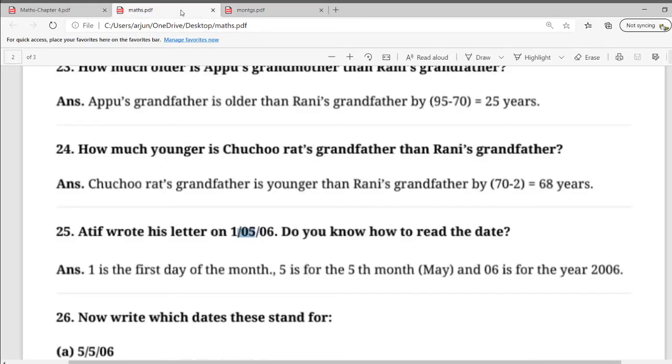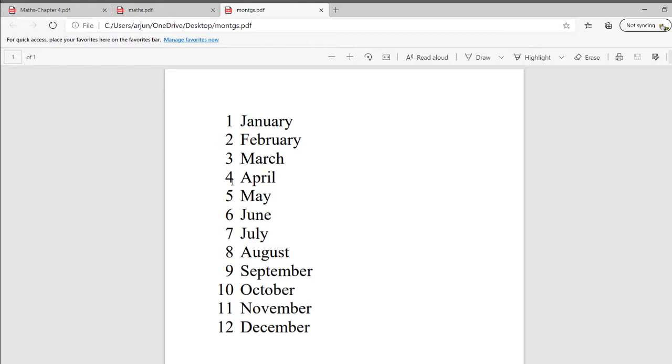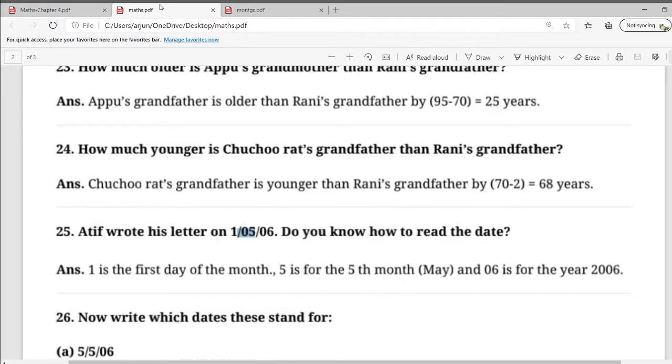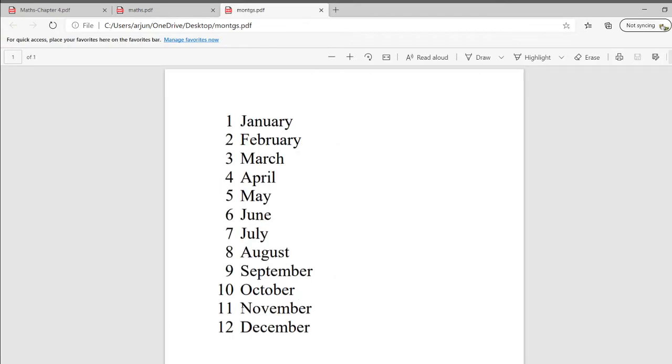So the middle number here is 5. So 5 corresponds to May. So the date will be: 1 is the first day of the month, 5 is for the 5th month, which is May, and 06 is for the year 2006. Okay, 10506: 1 stands for the first day of the month, 5 is the 5th month, and 06 is the year 2006. If instead of 5, 11 was written, then the month will be November.